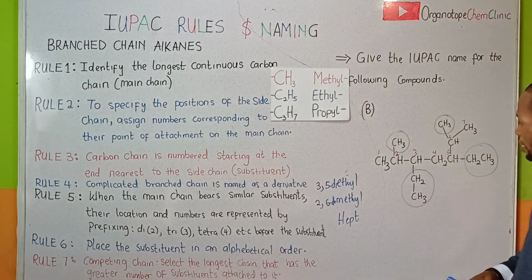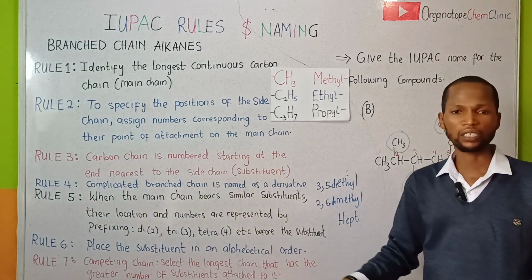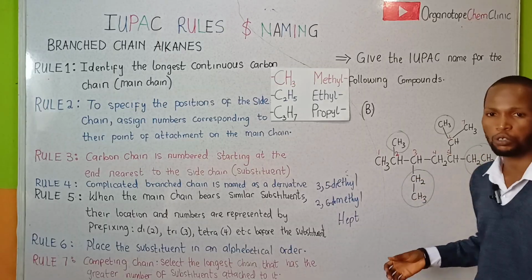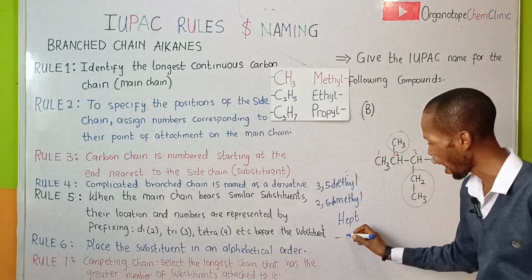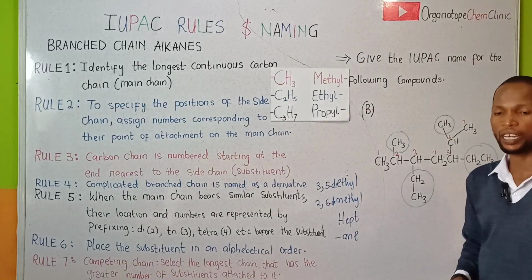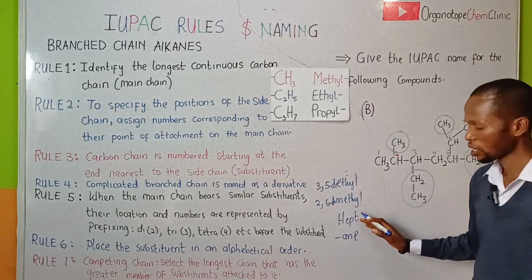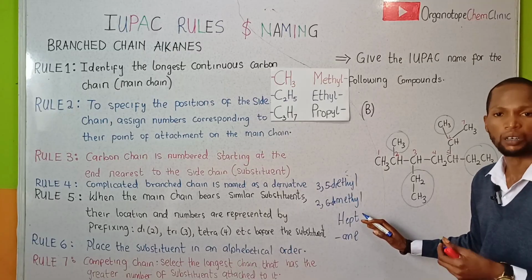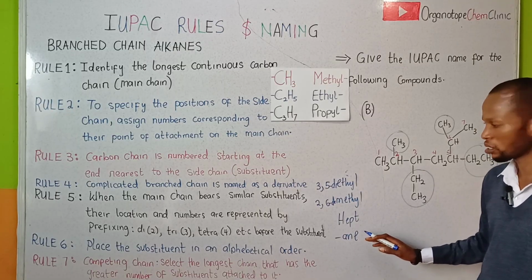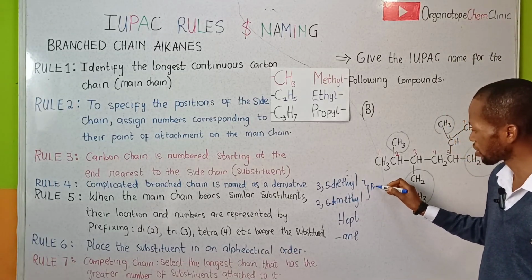Then the next thing we need to understand is the suffix of this particular compound. We have single bonds only, therefore it belongs to what? Alkane homologous series. Can we bring all this together? The substituent group, which is the prefix, the hept, which is the parent name or the word root, and the suffix.